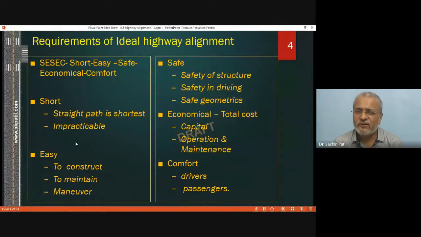Then with respect to easy, it should be easy to construct, easy to maintain. Maintenance operation should not be that stressing. We are not supposed to carry out maintenance again and again. Then it should be easy to maneuver. It should be easy to move along with the vehicle. The driver should be able to drive easily on such a road. So that is the meaning of the term easy.